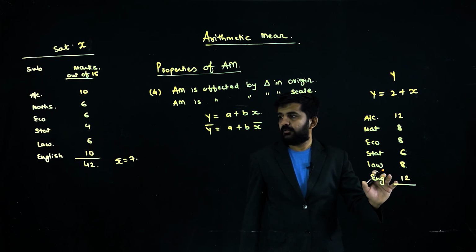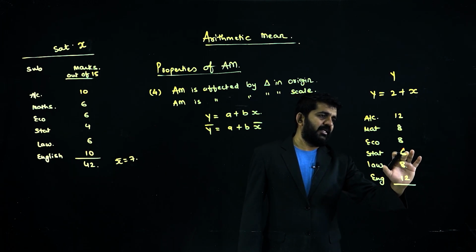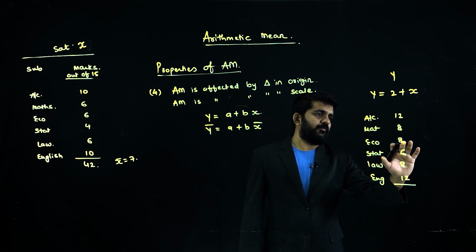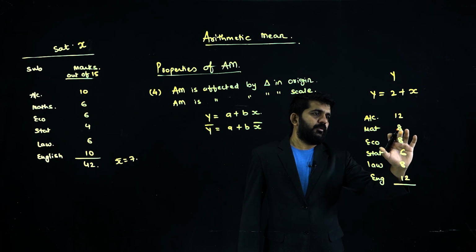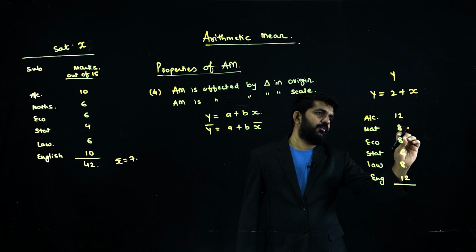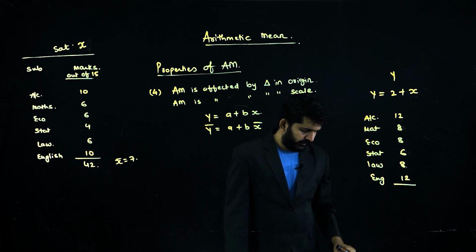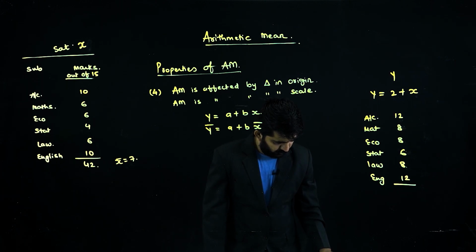No, there is some mistake. It should be 54. 12 plus 8, 20, 26, 34, 42, 52.